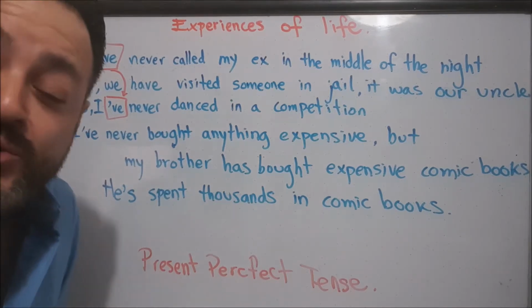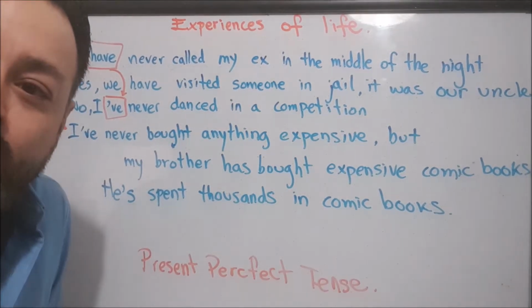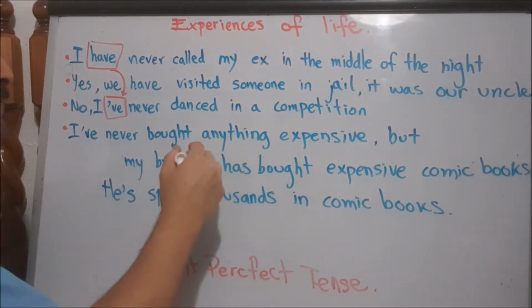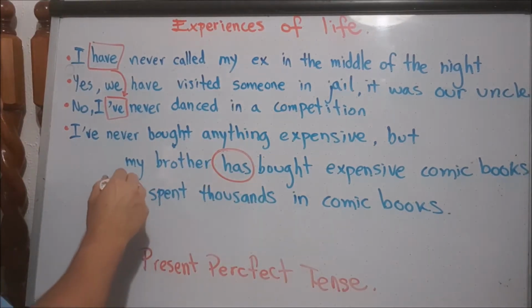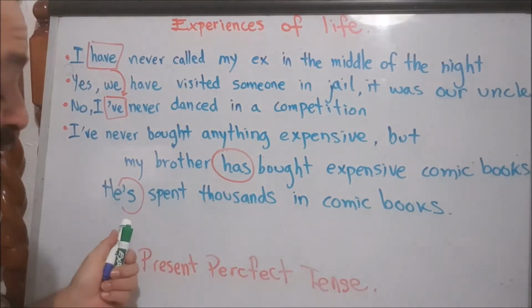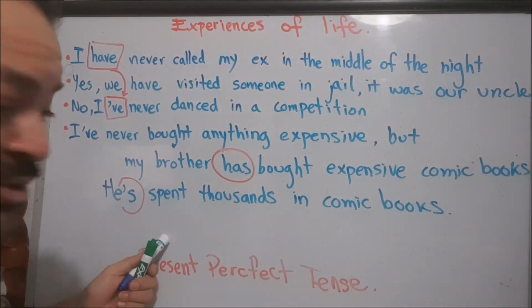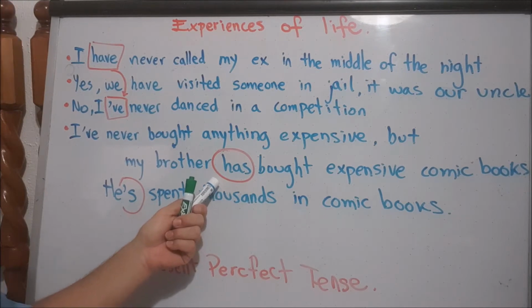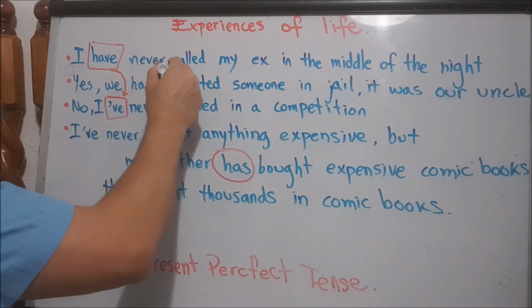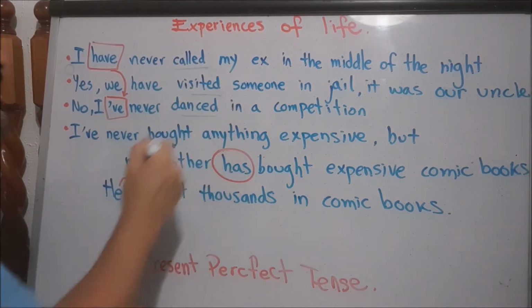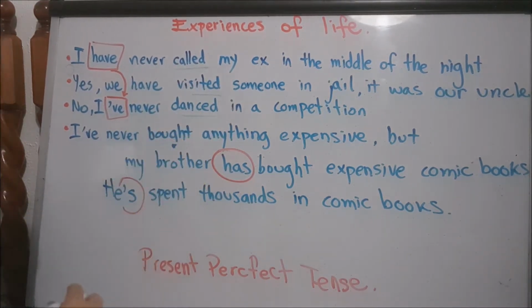Now, pay attention to the auxiliary of the third persons in singular. Has, and the contraction, similar to the contraction of the verb to be, but this is not the verb to be. This is the contraction of the auxiliary has. All right? And pay attention in the verbs of all these answers. Called, visited, danced, bought.